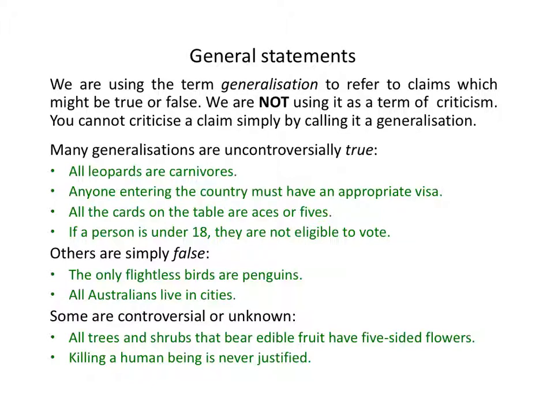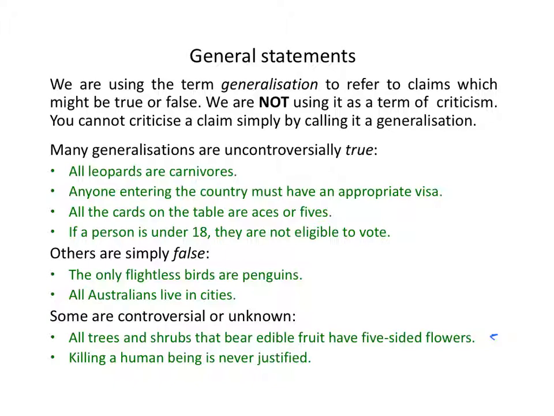Some are controversial. This one, all trees and shrubs that bear edible fruit have five-sided flowers. I read that in a book recently. No idea whether that's true or false. I'd have to do more research to find out. Killing a human being is never justified. Well, you will find ethicists and philosophers and ordinary people who dispute that claim that killing a human being is never justified, never justified under any circumstances. Some people think, well, there are situations where killing is justified.